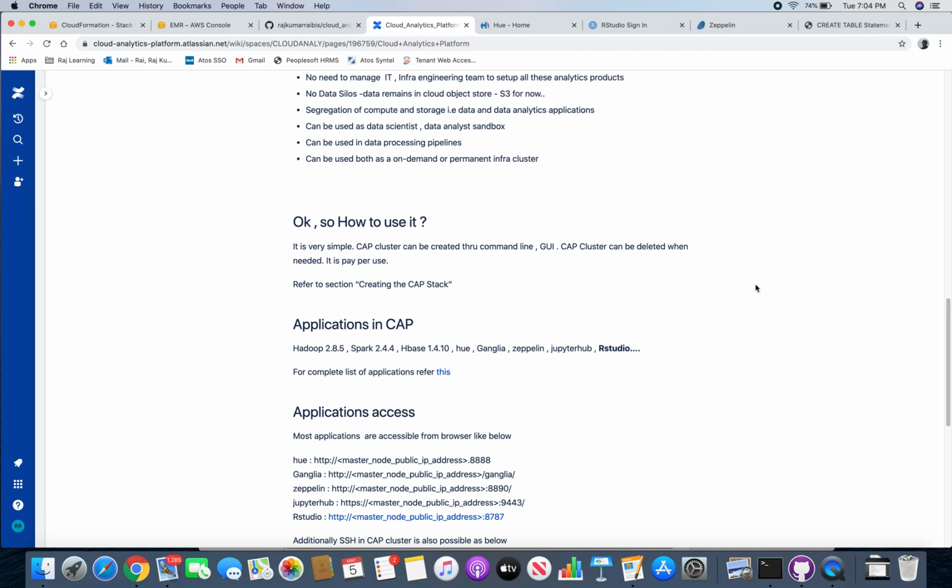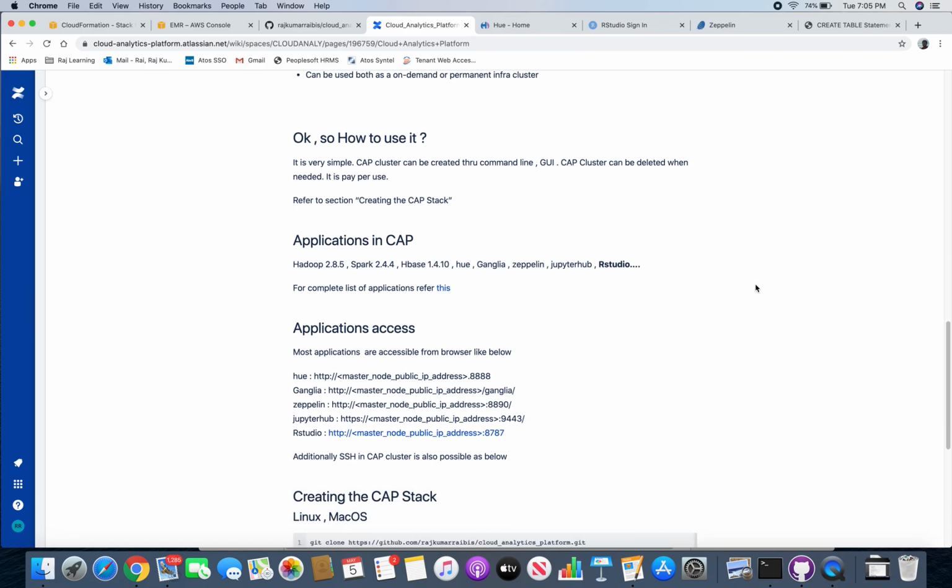Okay, so how to use it? It's very simple. Right now it's CloudFormation, but the future plan is to migrate it to a container environment. So you can just create this cluster from the command line. You can integrate it with any graphical user interface, any GUI. It's very straightforward.